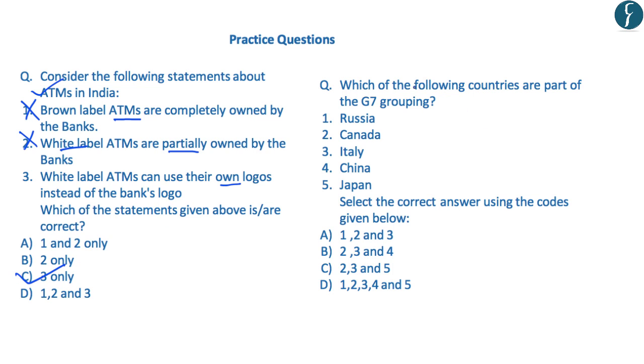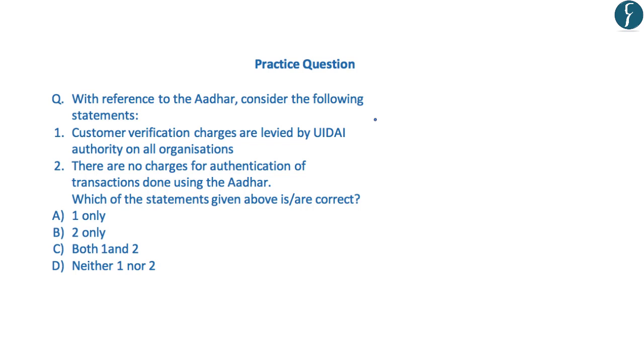The second question reads, which of the following countries are part of the G7 groupings? And the countries that are provided in the question include Russia, Canada, Italy, China and Japan. Now here you should note that Russia and China are not the members of the G7 groupings. So the correct answer that comes out is C, that is 2, 3 and 5. Now besides Canada, Italy and Japan, you should note that the other G7 countries include France, Germany, United Kingdom and the United States of America. Further, you should also try this question from your preliminary examination point of view, and the answer for this question will be displayed after 5 seconds.